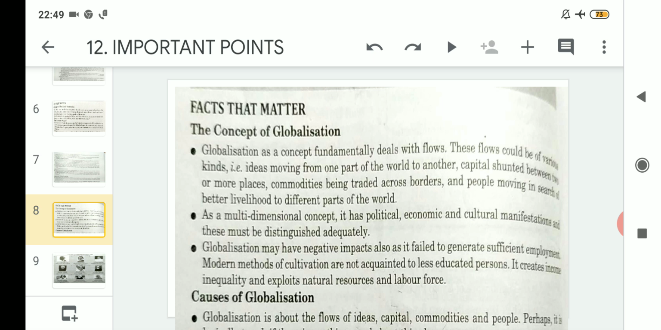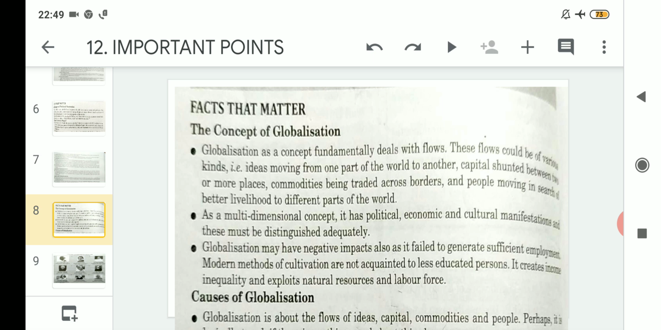Globalization can be said as the flows of ideas, number one, and these ideas can move from one part of the world to another. Then under the second subhead, it can be defined as capital shunted between two or more places. The number three can be defined as the commodities being traded across borders. And number four, people moving in search of better livelihood to different parts of the world.